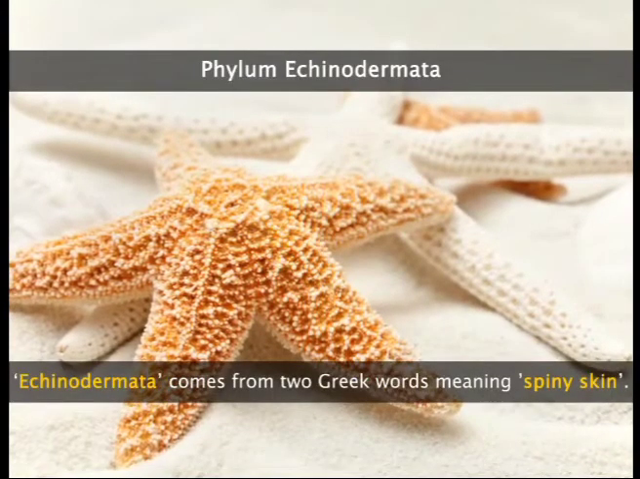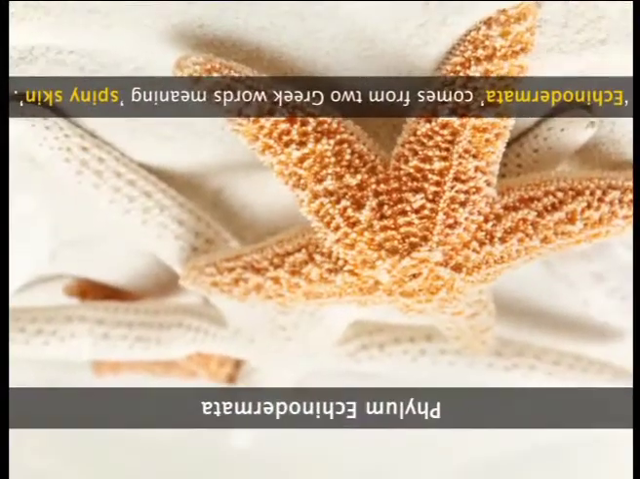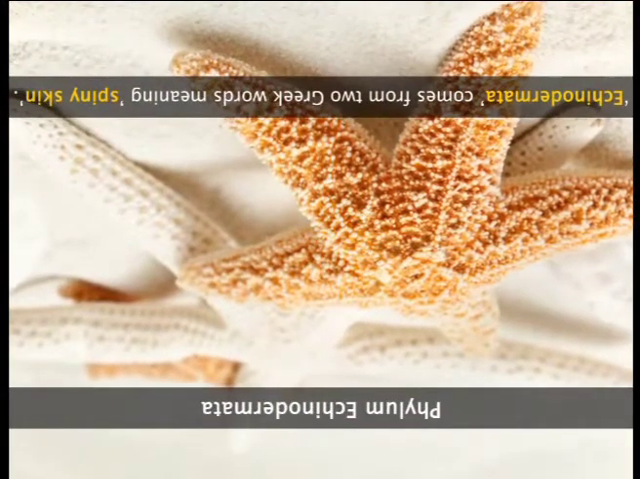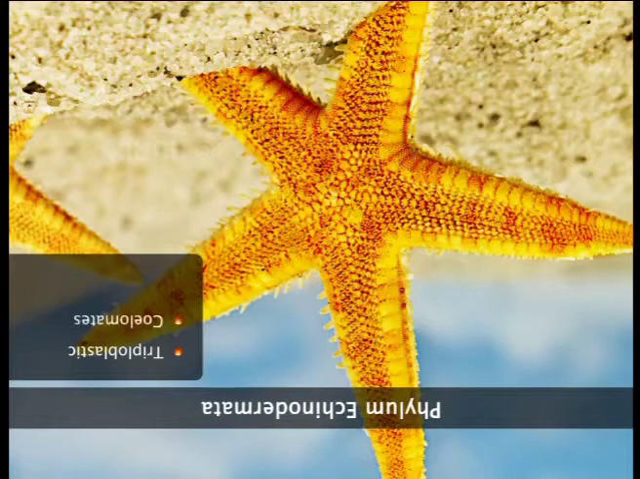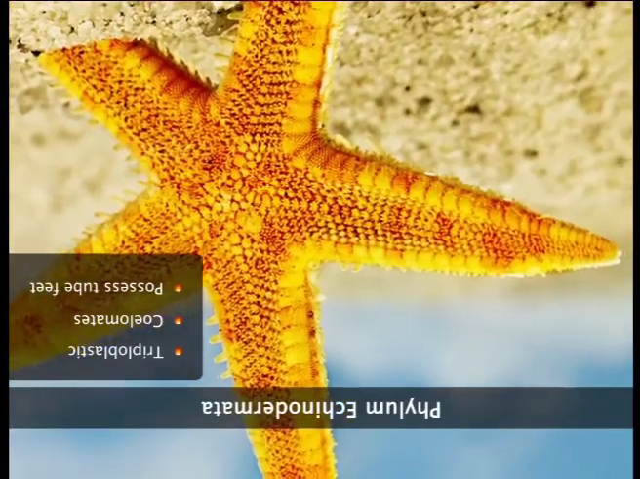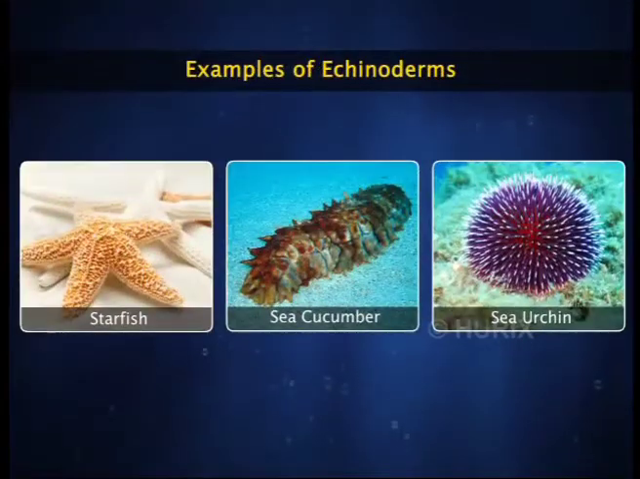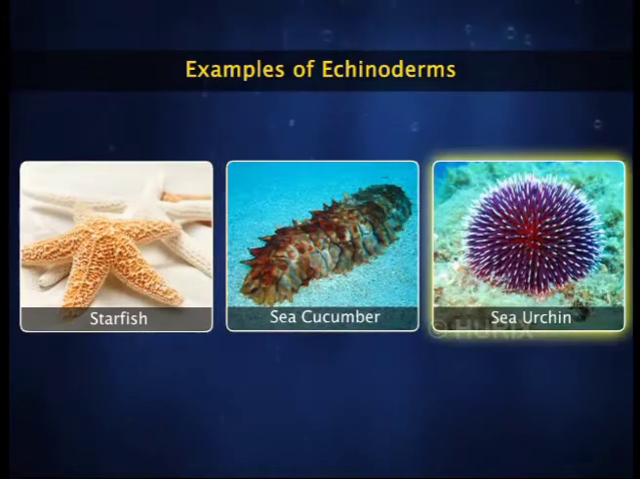The last group among the non-chordates is that of phylum Echinodermata. This group consists of all marine animals with spiny skin. Echinoderms are triploblastic organisms with a true body cavity. They possess tube feet that help in locomotion, feeding, and respiration. Phylum Echinodermata consists exclusively of marine animals such as starfish, sea cucumber, and sea urchin.